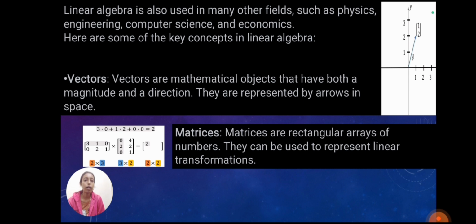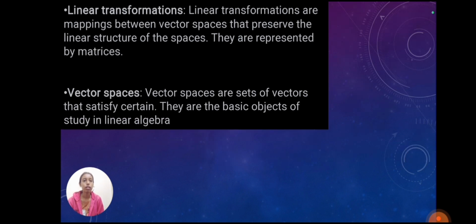Vectors. Vectors are mathematical objects that have both a magnitude and a direction. They are represented by arrows in space. Matrix. Matrices are rectangular arrays of numbers. They can be used to represent linear transformations. Linear transformation. Linear transformations are mappings between vector spaces that preserve the linear structure of those spaces. They are represented by matrices. Vector space. Vector spaces are sets of vectors that satisfy certain rules. They are the basic objects of study in linear algebra.